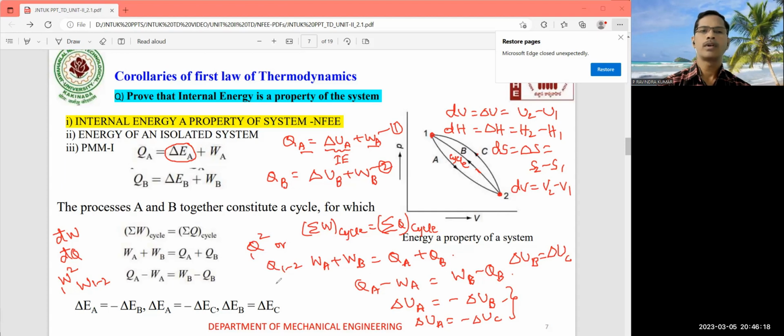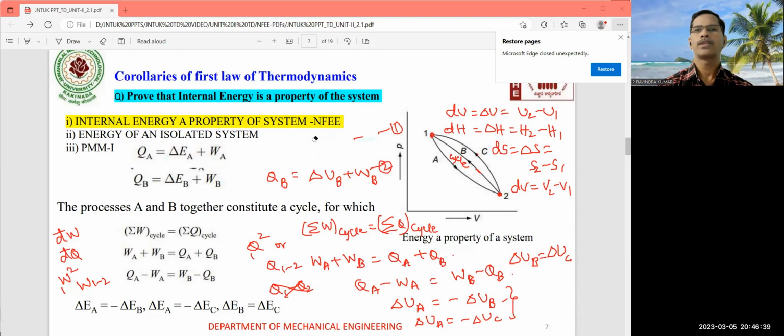So this is how. If you are writing it as Q1 minus Q2, it is absolutely wrong. If you are writing the work as W1 minus W2, it is absolutely wrong. So the students have to understand this particular thing connected to this particular side. Okay. Hope they improve that internal energy is a property of a system.